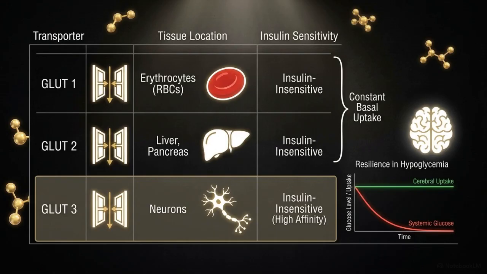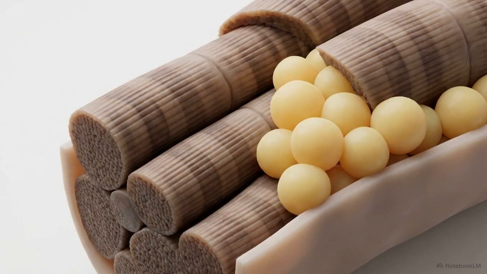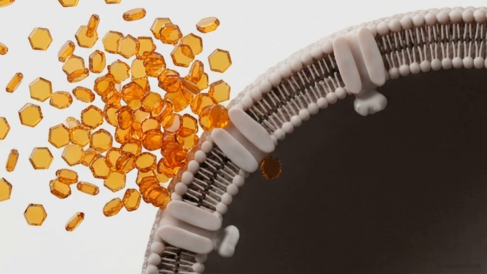Cerebral neurons utilize GLUT3. This high-affinity transporter extracts glucose from the microenvironment, even during severe hypoglycemia, ensuring the brain remains fueled while other systems fluctuate. However, the body's largest metabolic sinks, skeletal muscle and white adipose tissue, possess no such autonomy. Without a specific hormonal signal, these tissues remain functionally impermeable to the energy supplies circulating just outside their membranes.